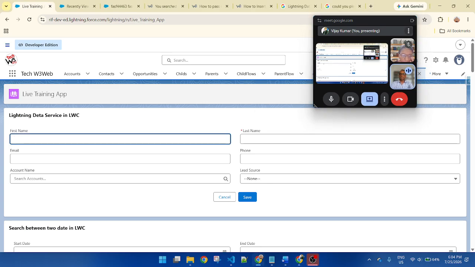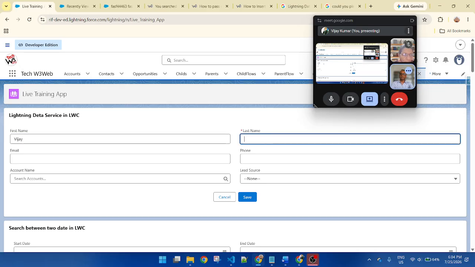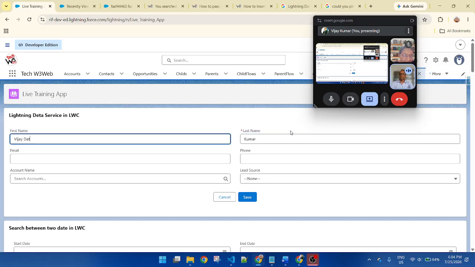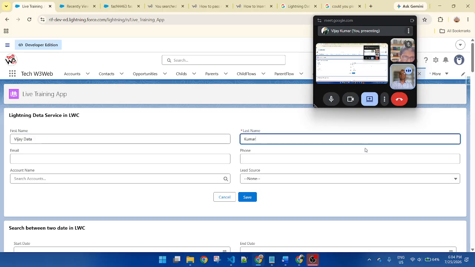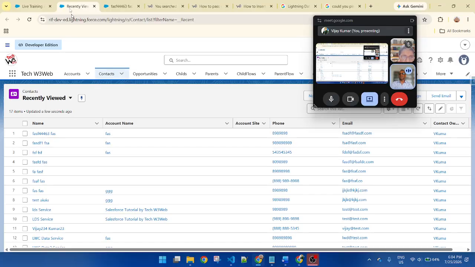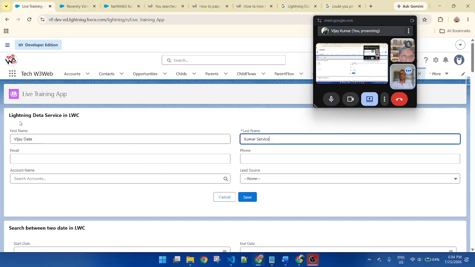So now let's create Vijay Kumar. Let's put some unique name, Vijay Data Kumar Service, so that we can easily identify this record was created from Lightning Data Service.